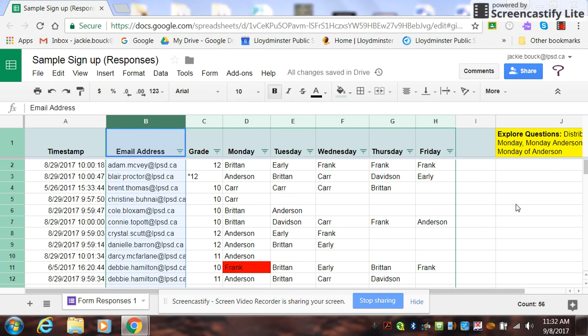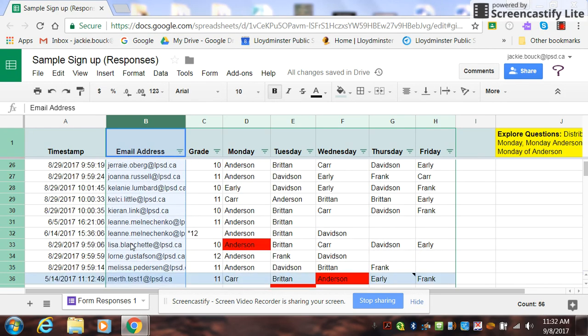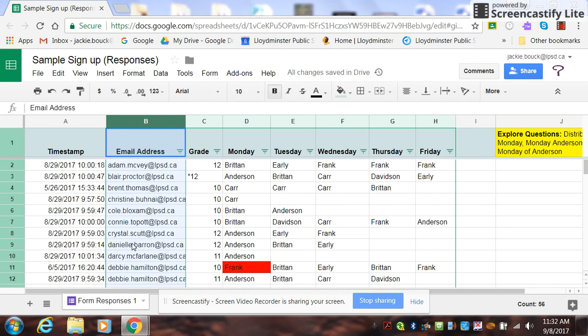What we can see, and we being the teachers, is who is signed up. Your email address is linked here, and you can see what grade level you're in and all the classes that you chose for Monday, Tuesday, Wednesday, Thursday, Friday.